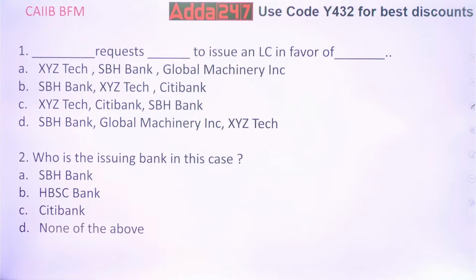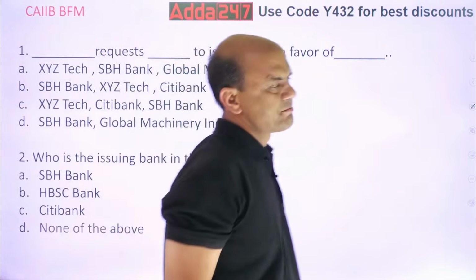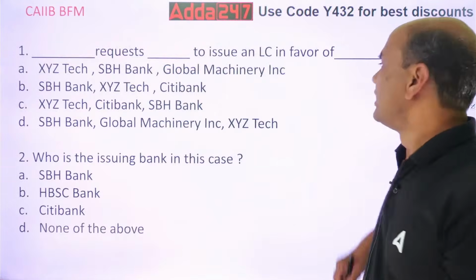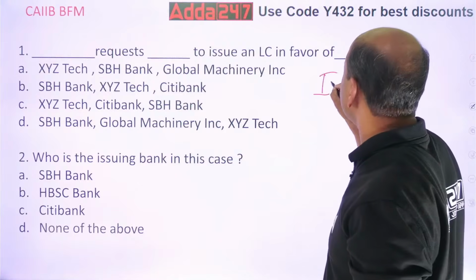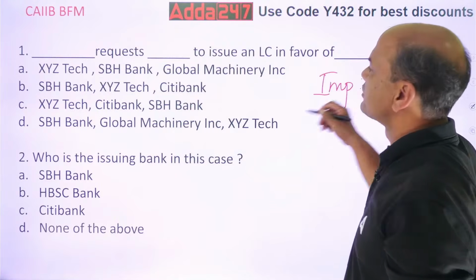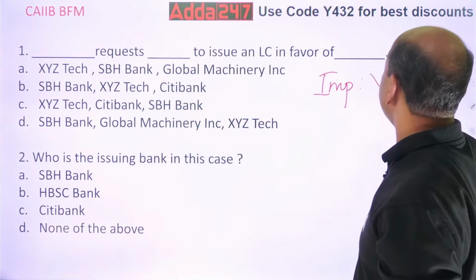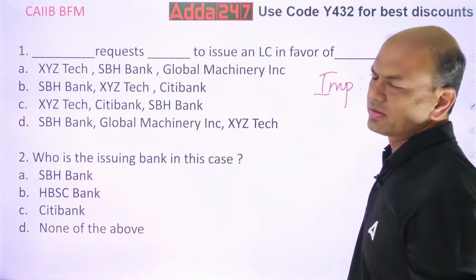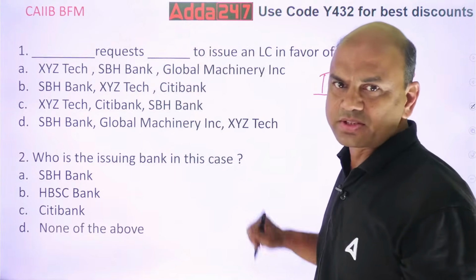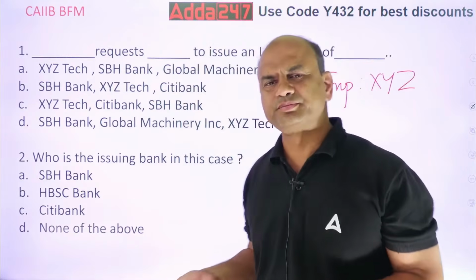LC is always requested by importer. So who is the importer over here? Importer is who? XYZ. Okay? So XYZ will request. Whom will it request?